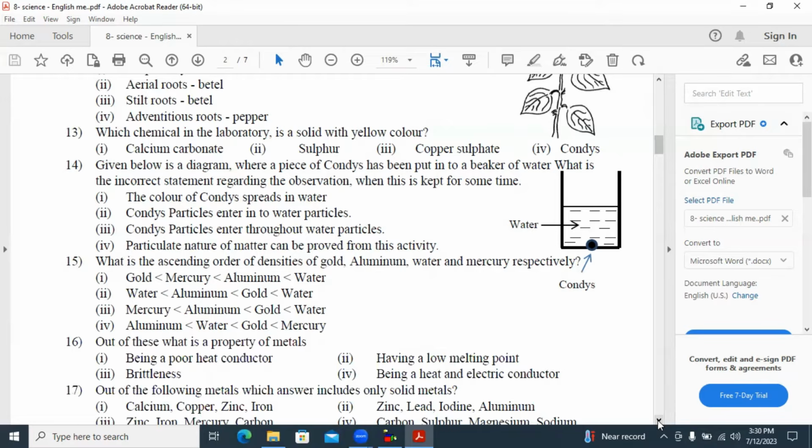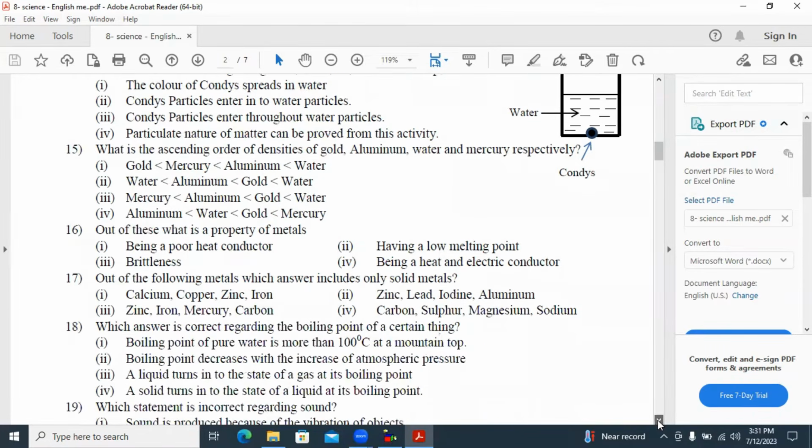Condis particles enter into water particles is wrong. Not enter into water particles; condis particles spread throughout water particles. First one is also wrong. The color of condis spreads, it's correct. The color of condis spreads in water, also correct. Fourth one also correct. Particulate nature of matter can be proved from this activity, correct. Third one is the incorrect statement here.